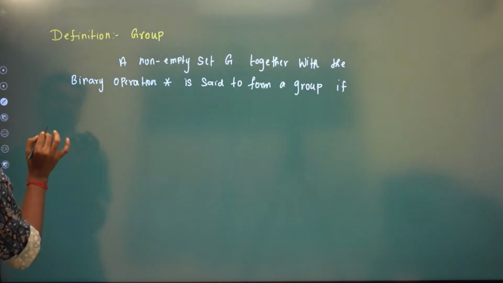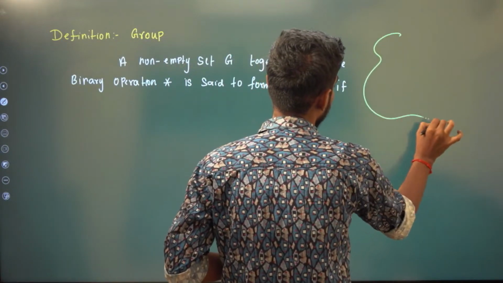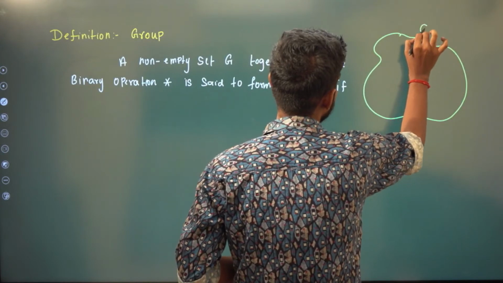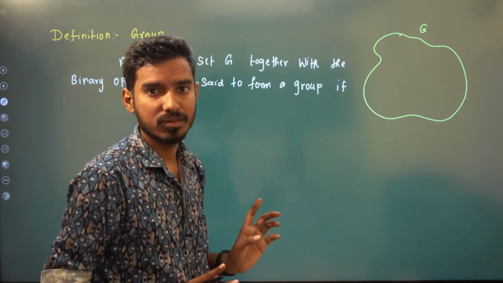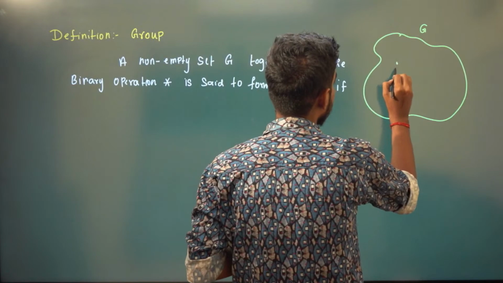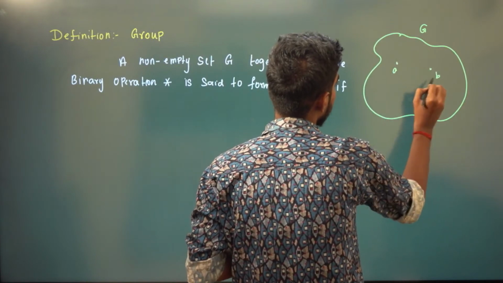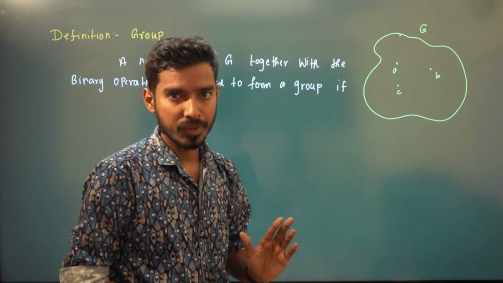The first condition is closure. We have a non-empty set G. Since this is non-empty, it will have at least one element. Let us say it has some element A, element B, element C, and so on.